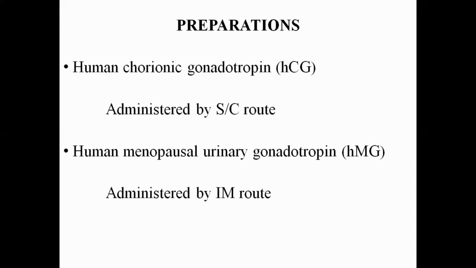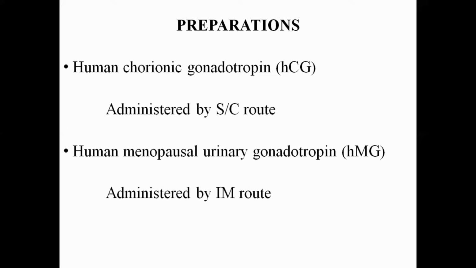This HMG, the abbreviated form, is administered by the intramuscular route, and human menopausal urinary gonadotropin is derived and prepared from the urine of the menopausal woman. I will repeat it again.